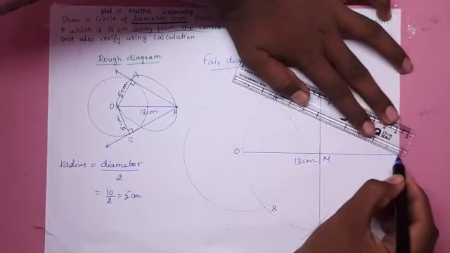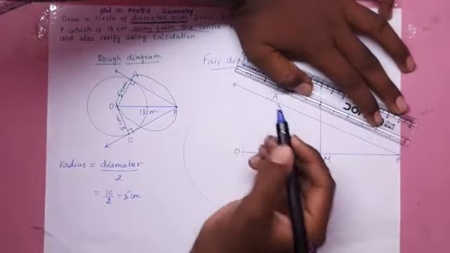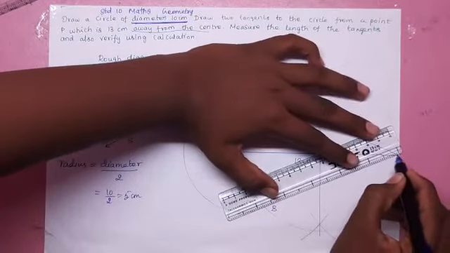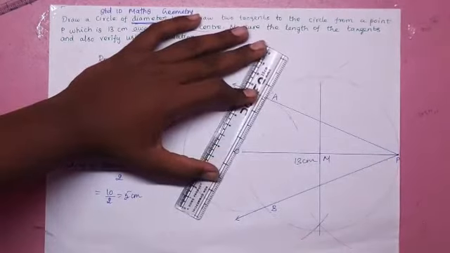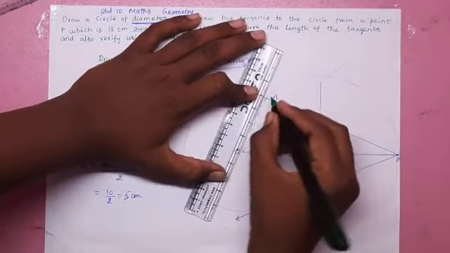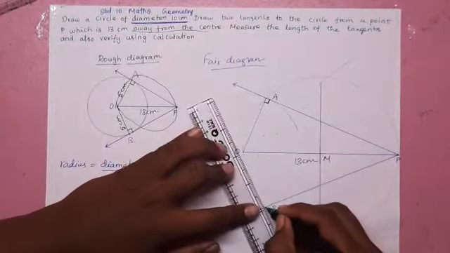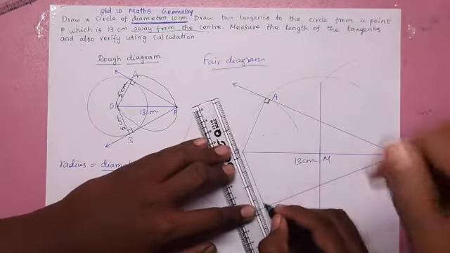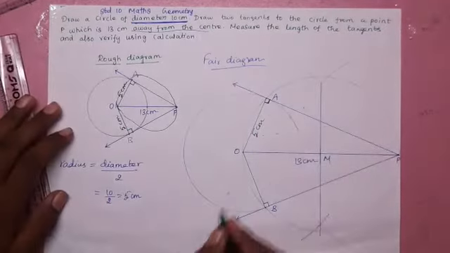Join OA, PA. It is one of the tangents. What is the other tangent? Join P and B. It is the other tangent. Now join OA and OP to verify whether the angle at A is 90 degrees. Very good, that is 90. It is also 90. What is OA? That is the radius of the smaller circle, 5. What is OB? OB is also 5.